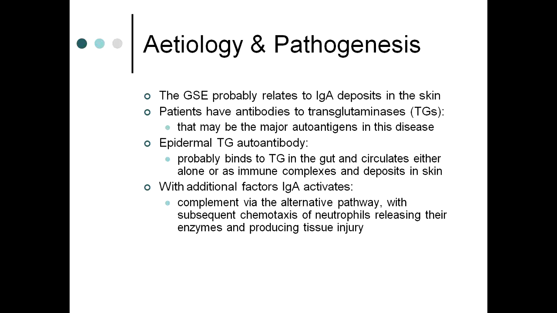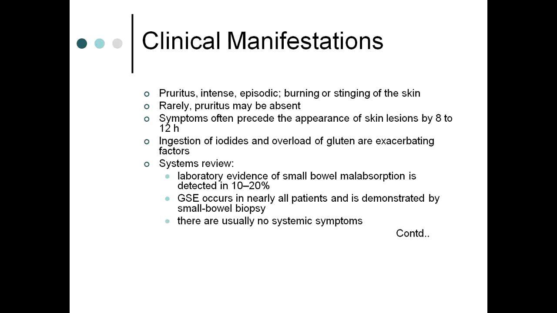Epidermal transglutaminase autoantibody probably binds to transglutaminase in the gut and circulates either alone or as immune complexes and deposits in the skin. With additional factors, IgA activates complement via the alternate pathway with subsequent chemotaxis of neutrophils releasing their enzymes and producing tissue injury. So the most dominant inflammatory cell which is present is the neutrophil in cases of dermatitis herpetiformis, whereas in bullous pemphigoid they are eosinophils.